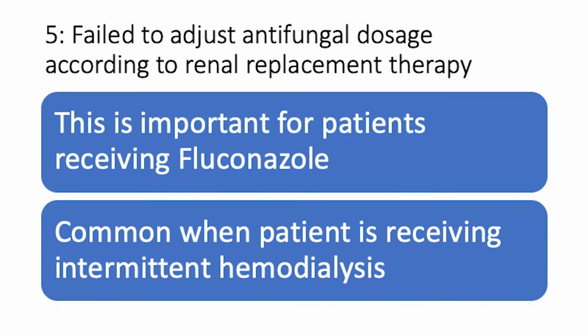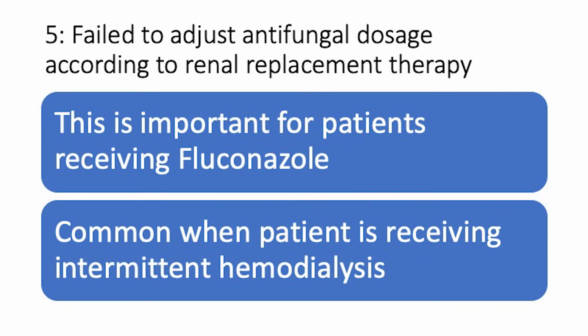Day 3 of ICU, there is further worsening in the hemodynamic parameters, and further worsening of the creatinine. At one time point, the nephrologist may plan a hemodialysis. Now you have adjusted the dose of your antifungal therapy on day 1 based on the day 1 creatinine clearance, but on day 3 onwards, the patient may require hemodialysis, and here we again need to intervene according to the renal replacement therapy, and we need to adjust the dose of fluconazole. Let me explain in detail.